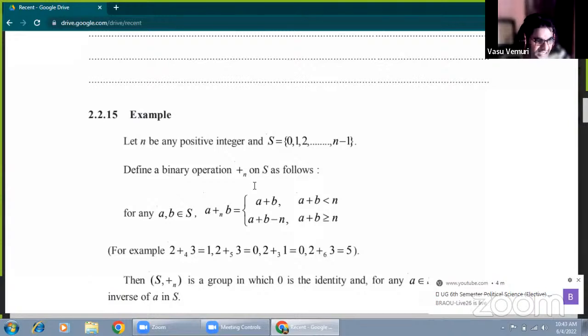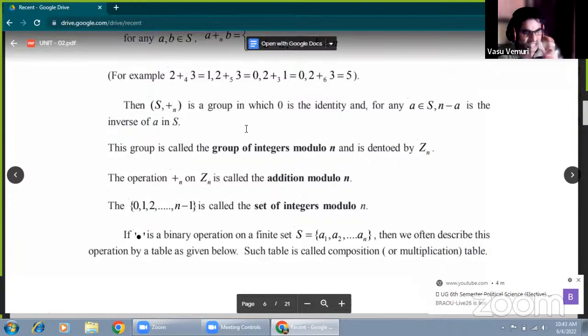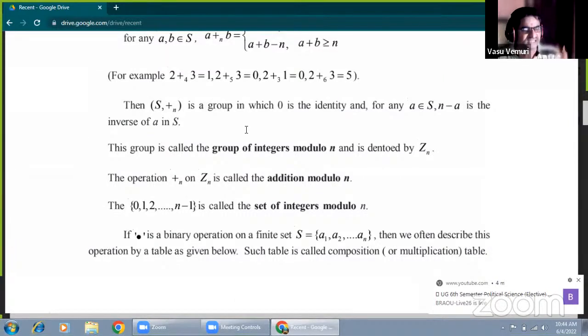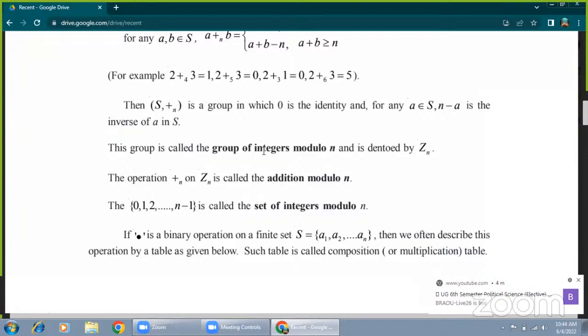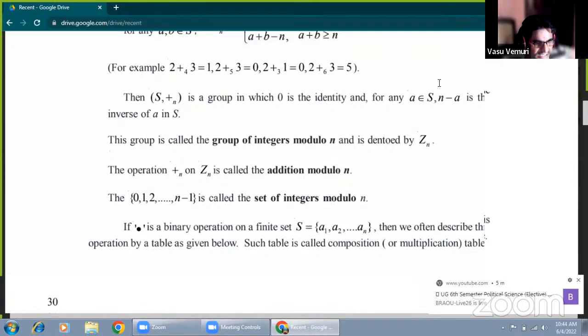Here n is an integer. When closure, associativity, existence of identity, and existence of inverse are satisfied, then the given set with respect to addition modulo n forms a group. Okay, that's enough. Now, here is the theorem.